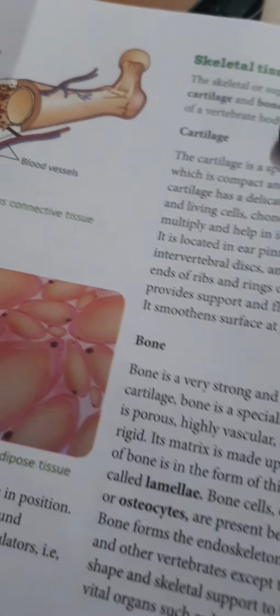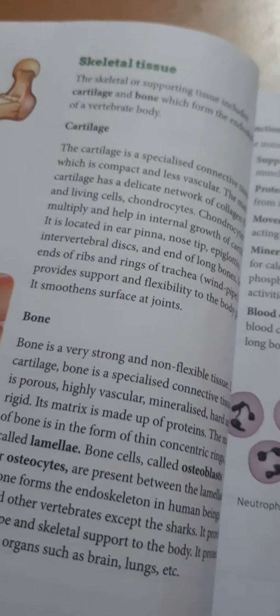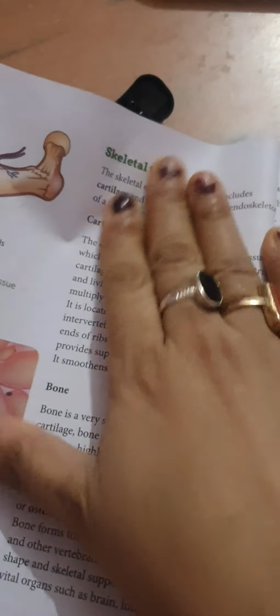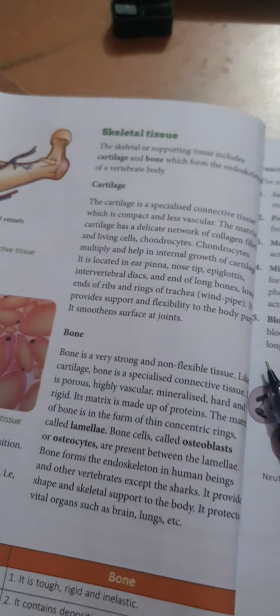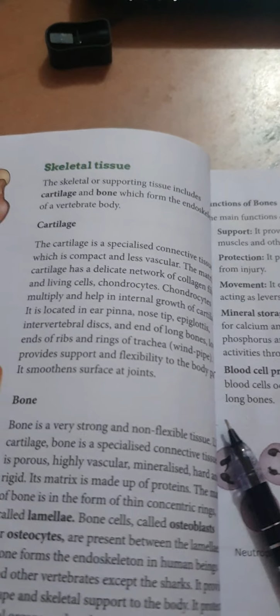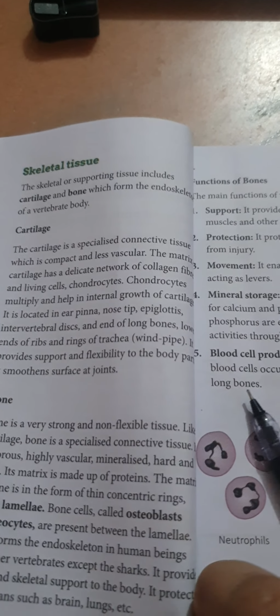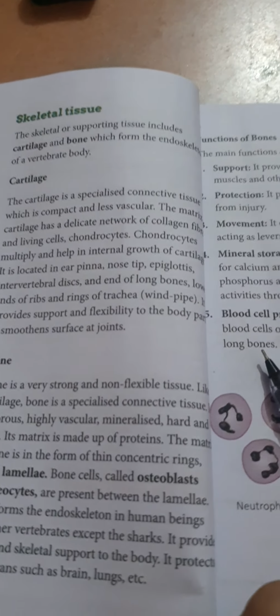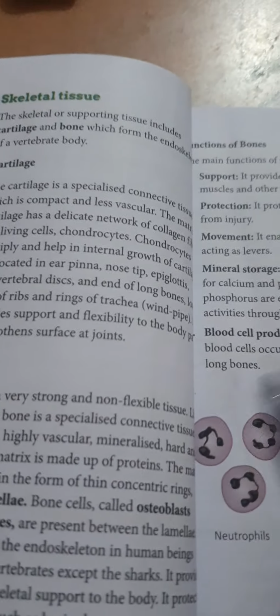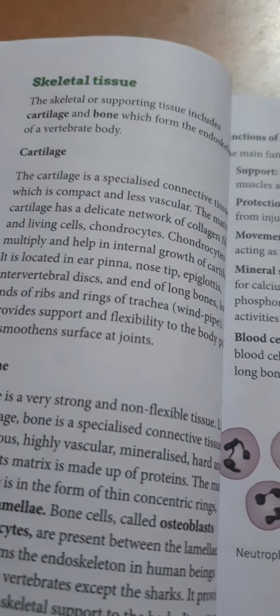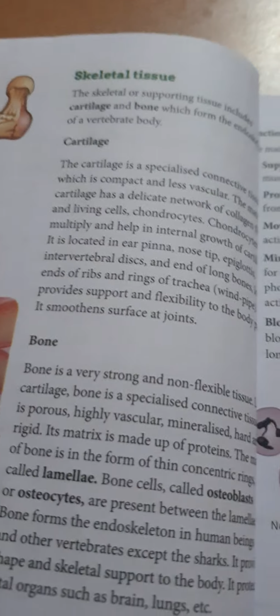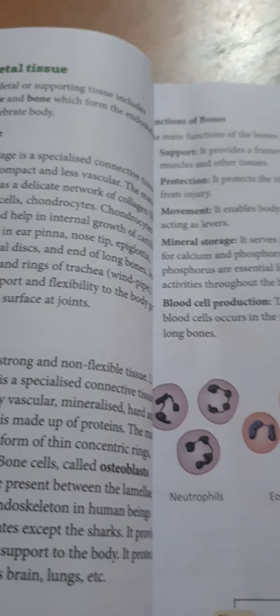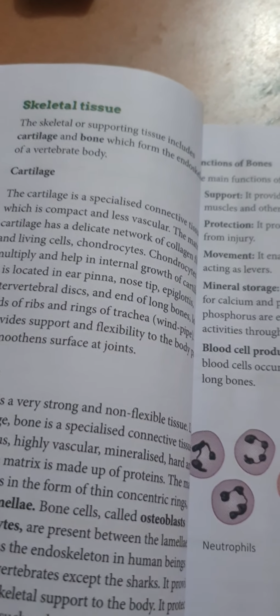So, students, previously we have completed our skeletal tissue, which was about cartilage and bone. This skeletal tissue was only for the bone and the cartilage, and both are part of our endoskeleton, which is for the vertebrates only. I have explained what a vertebrate is: that is, human beings who have a spinal cord.